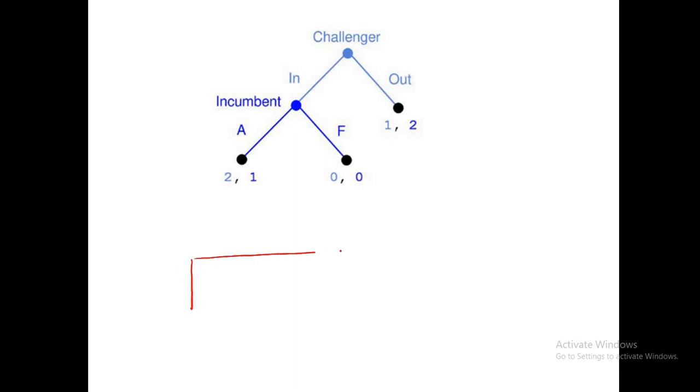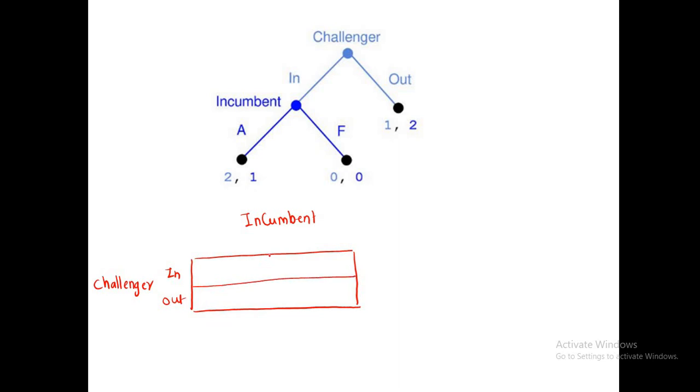So this is the payoff matrix for the two players. The first player is the challenger and the next one is the incumbent. Now, what actions are available to the challenger? In and out. And what actions are available to the incumbent? Accommodate and fight.